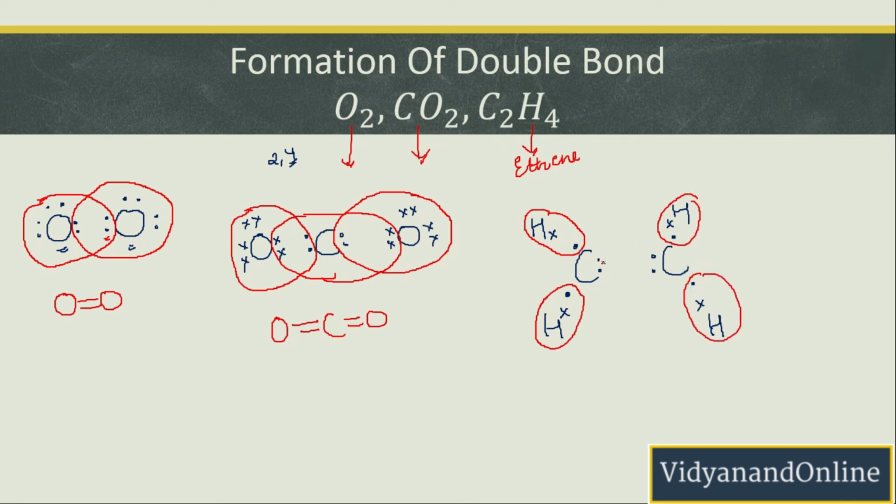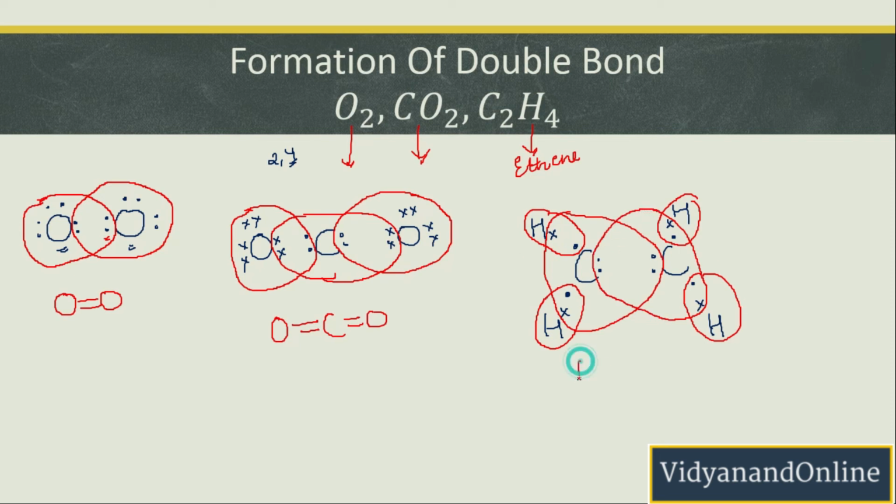Now talking about carbon, carbon will be sharing 2 electrons from the other carbon, and in this way it will be having 1, 2, 3, 4, 5, 6, 7, 8. So it would be 8 electrons for this carbon, and for the other carbon it would be 1, 2, 3, 4, 5, 6, 7, 8. So this is how the bonding will be done.